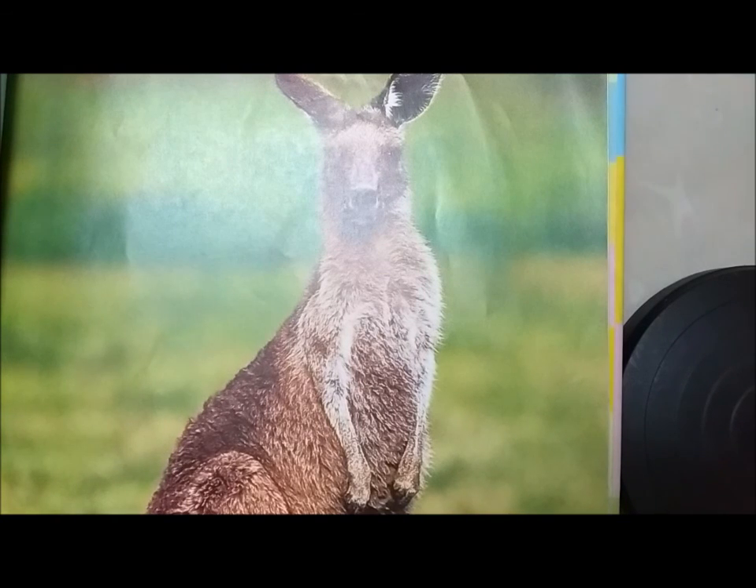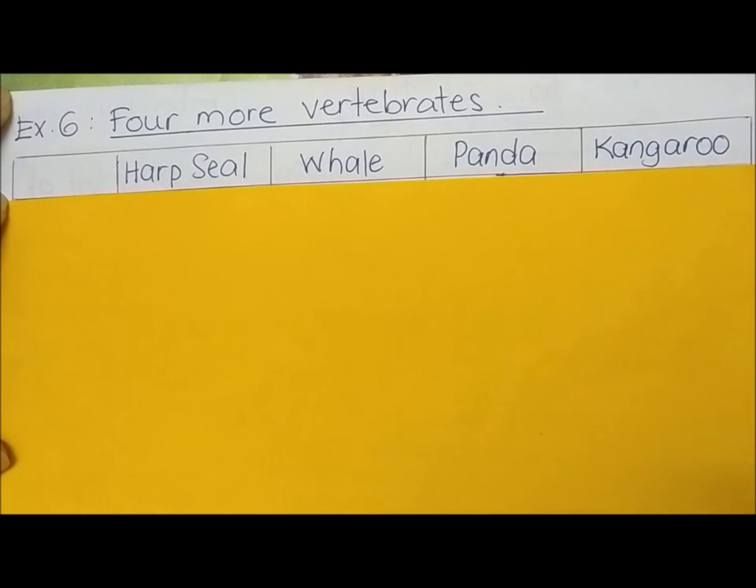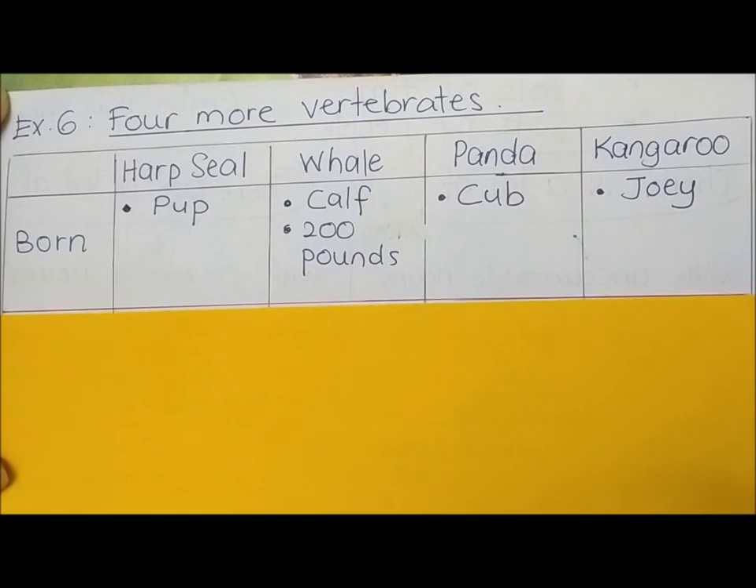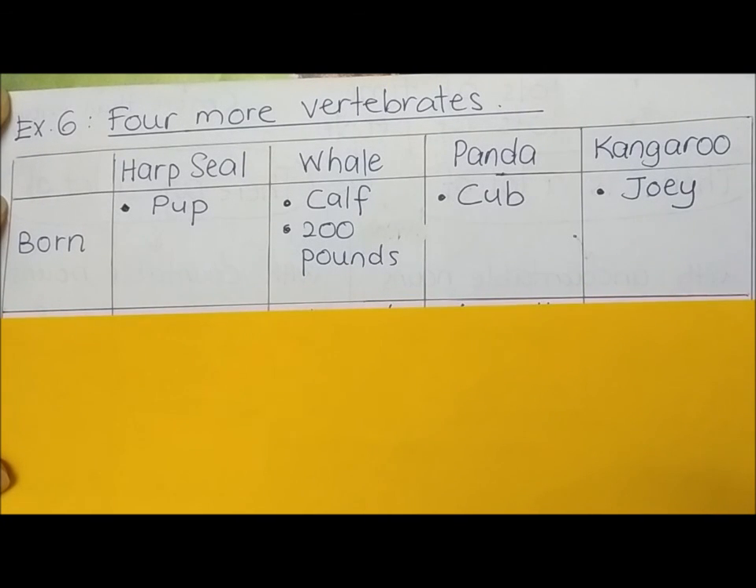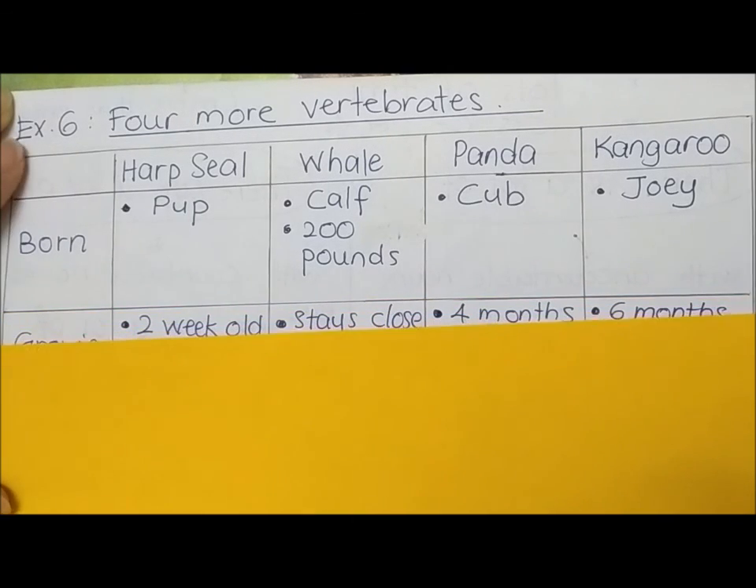There it goes for the 4 vertebrates that I've chosen. For this exercise, I made it into a table form. So I put down the names on top: harp seal, whale, panda, and kangaroo. And there are 3 parts here that we can put down. Born: for the babies, we call them pup for harp seal, calf for whale, and it's about 200 pounds when it is born. And for panda, it's called a cub, and for baby kangaroo, it's a joey.